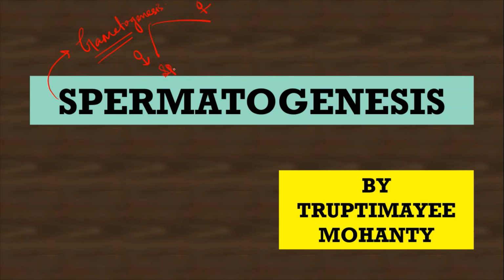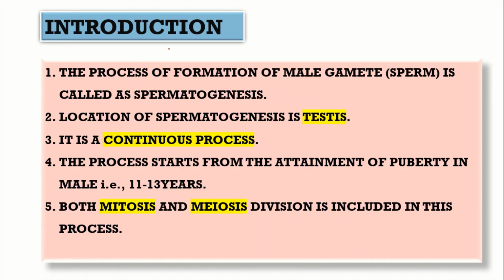The male gamete is known as sperm and the female gamete is known as ovum. The process of formation of the male gamete, that is sperm, is known as spermatogenesis, and the process of formation of the female gamete, that is ovum, is known as oogenesis. Fine. So today we will study the process of formation of sperm, that is spermatogenesis.